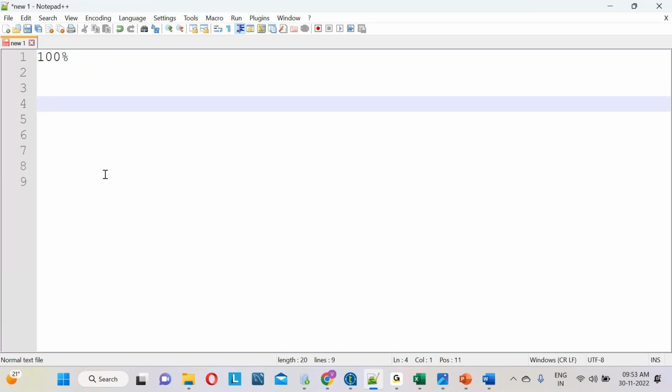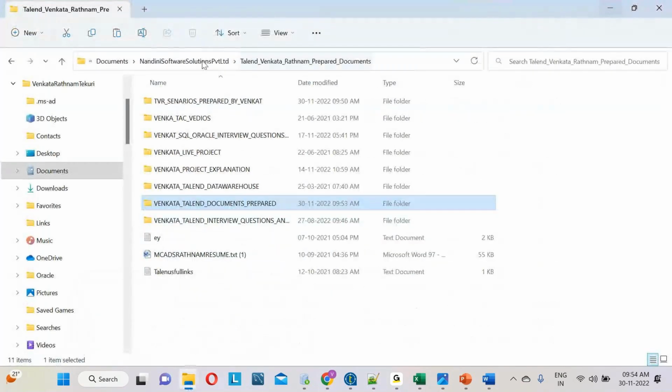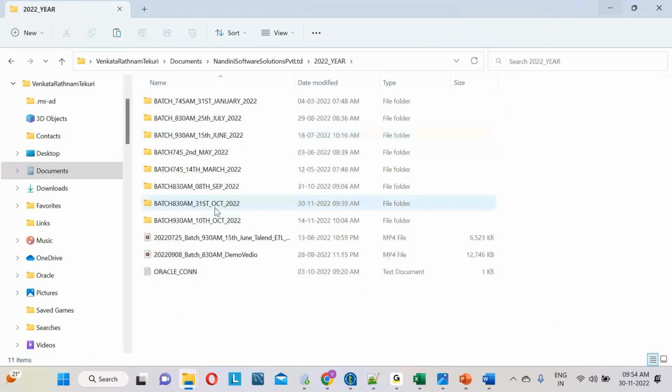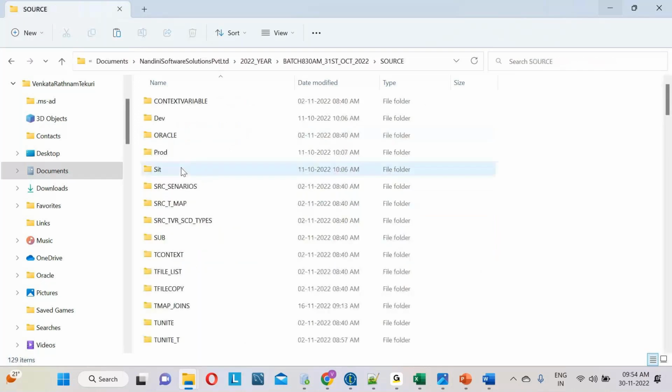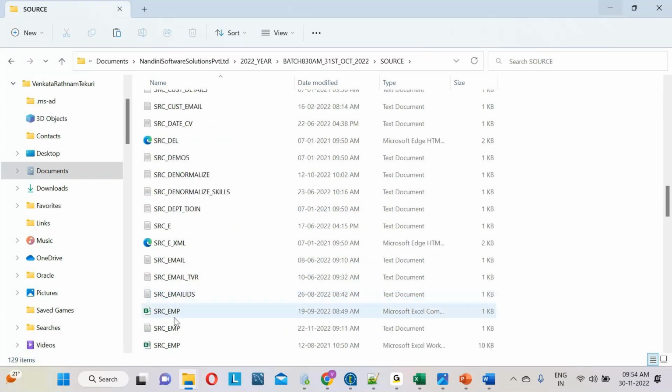So let me take some example and explain it today. Assume that my customer has given the requirement. There is one file available, called the SRC EMP file. Let me open this file.